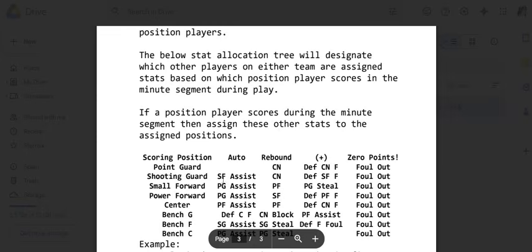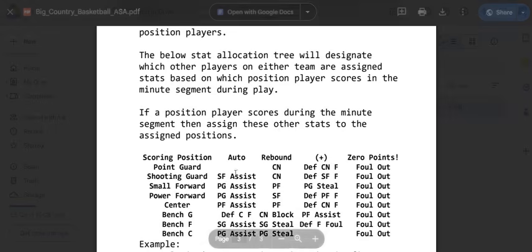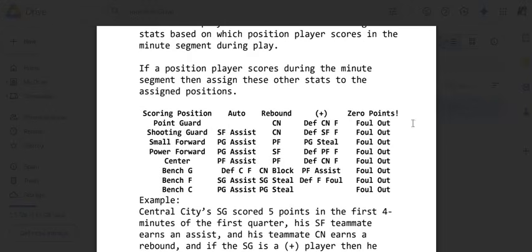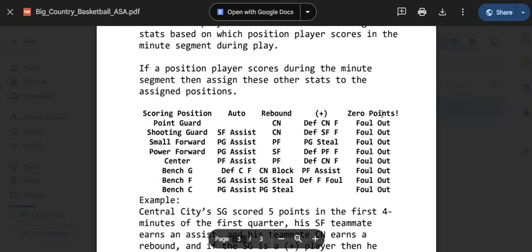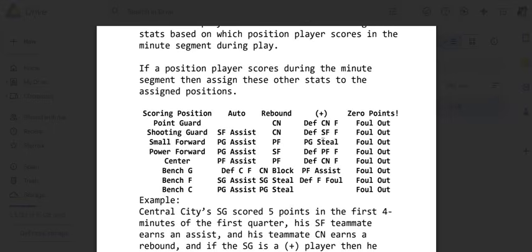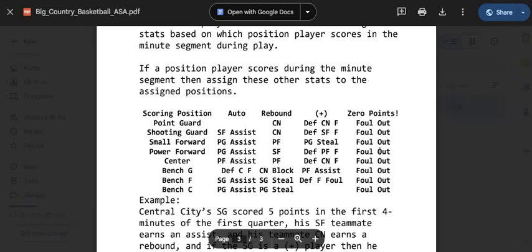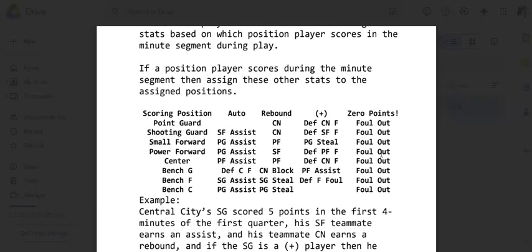You will have generated assists for your teammates. You will have generated rebounds for your teammates. You will have generated defensive fouls to explain why a point guard got his extra bonus points or whatever. And if a player fails to score any points in a game, you still allocate all their stats, but they just don't have any points. It would indicate that they were in foul trouble the whole game and ultimately didn't score any points because they fouled out at some point.